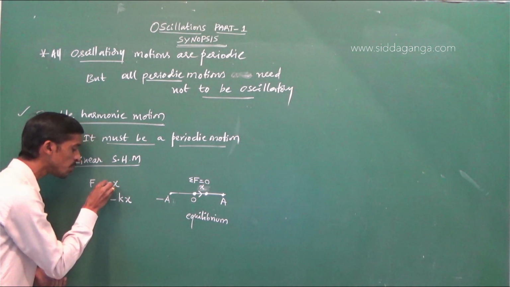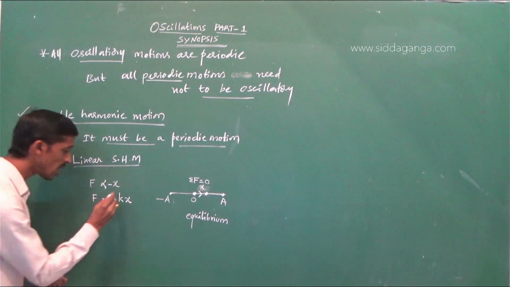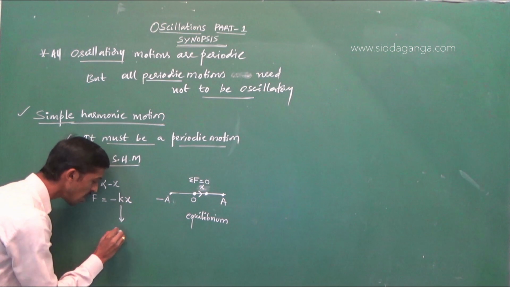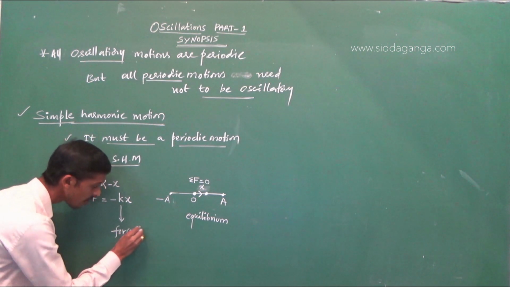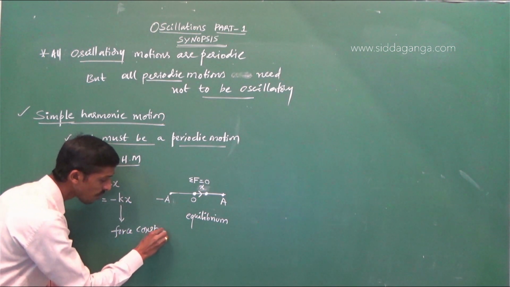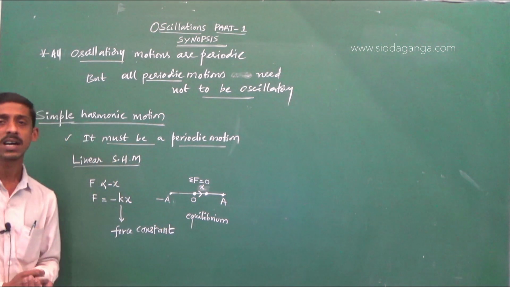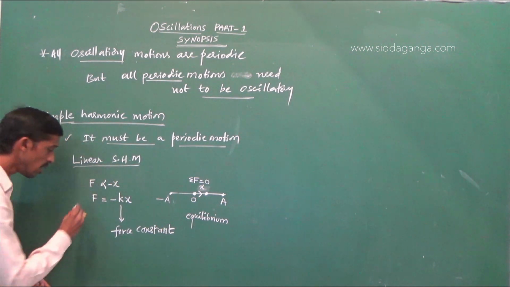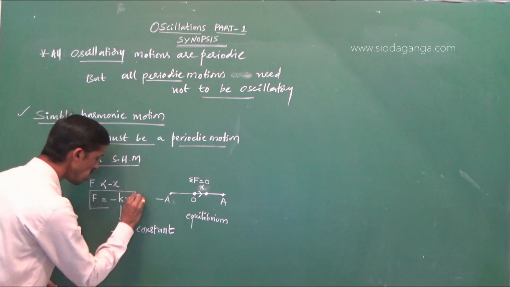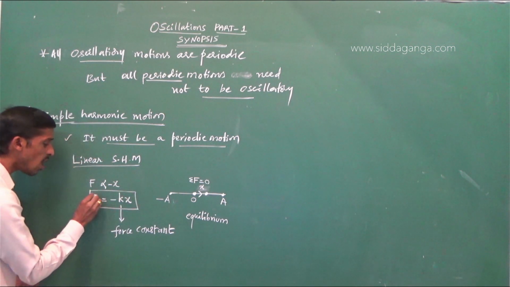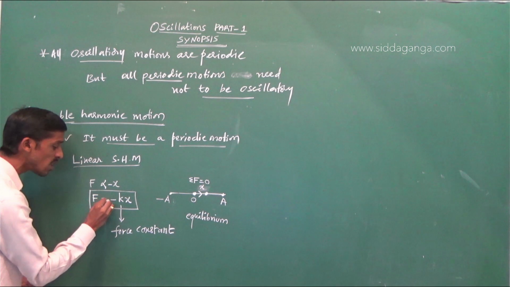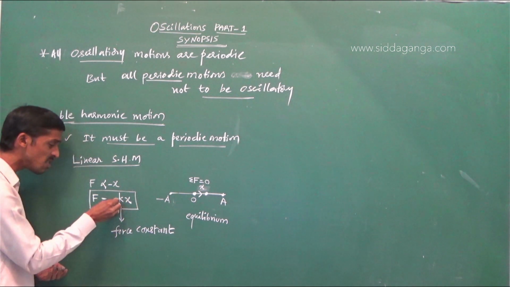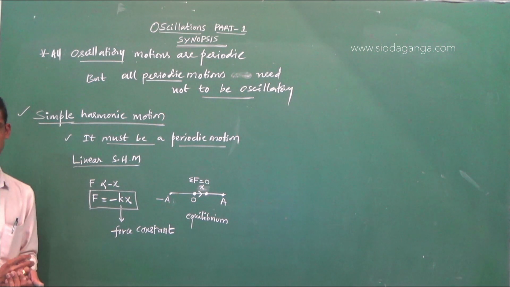On removal of the proportionality, you can see a constant k. This constant is called the force constant, or restoring force constant. So the force acting on the particle is directly proportional to the displacement and always directed towards the equilibrium position.